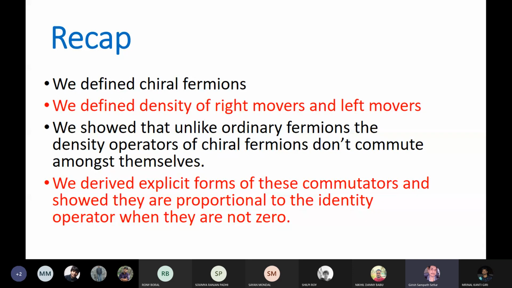Okay. So can you tell me what are chiral fermions? Somebody can tell me what are chiral fermions? Yes, if you have listened to the first lecture, you will know, because there's no point in proceeding further if you have forgotten that. That is the basic starting point. So what are chiral fermions?